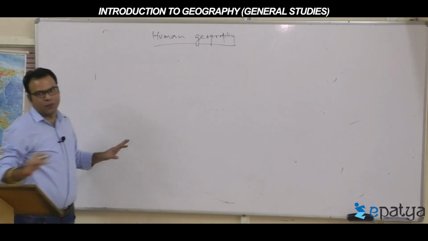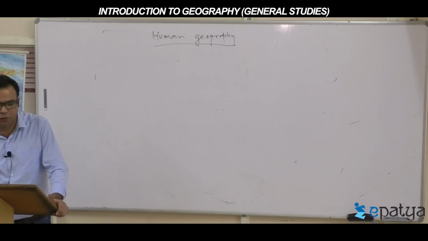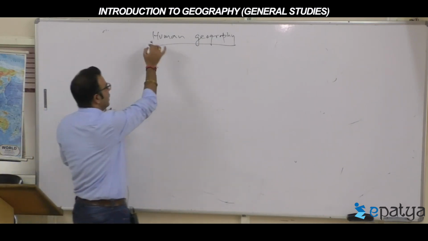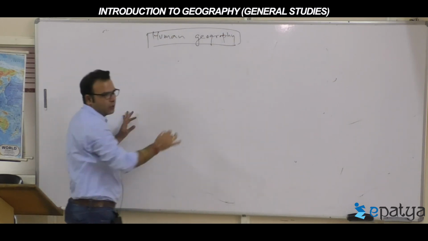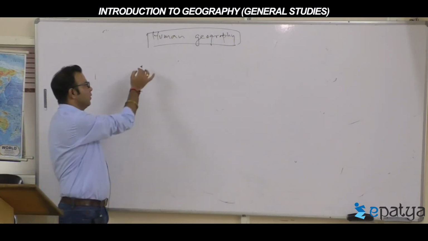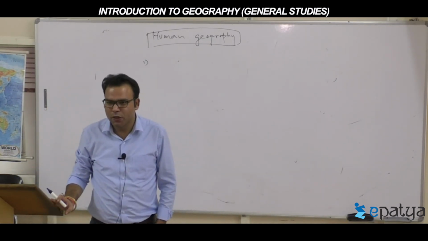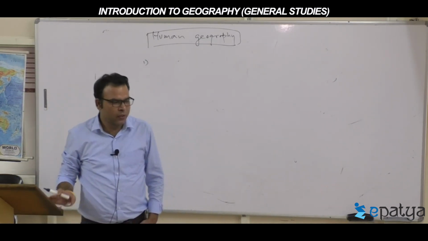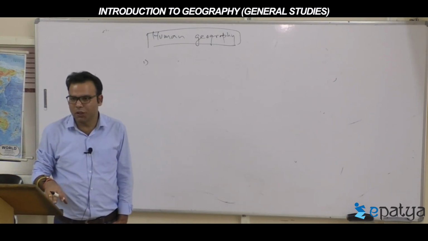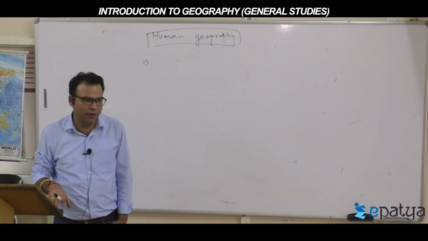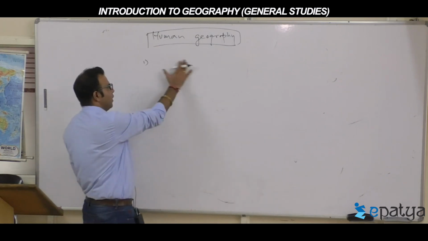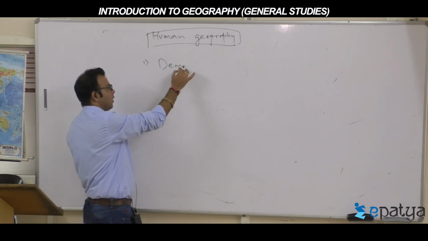So human geography, what are the areas that should be covered, that it should be focused on? So it's a cultural region, role direct or indirect. First role you think of, first part should be what? Human themselves. So the study of human population and their characteristics and their behavior, all part we put under the topic called demography.